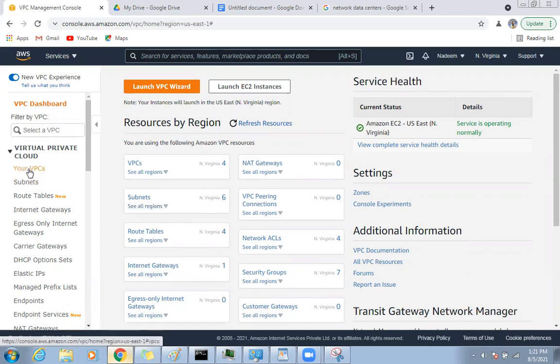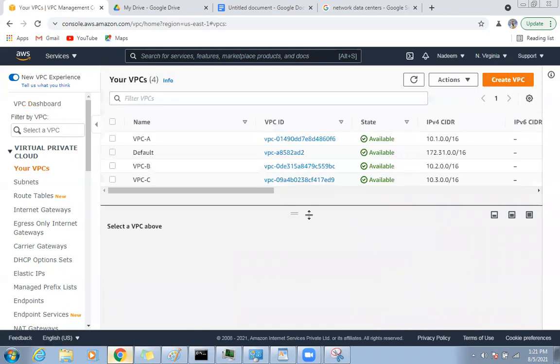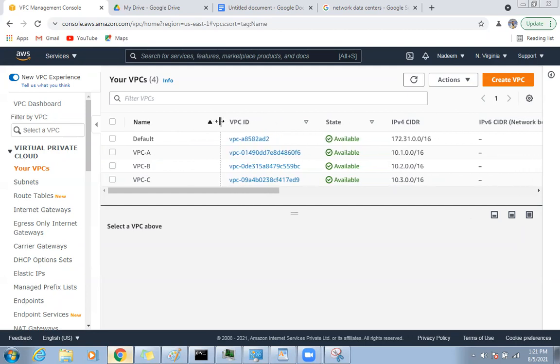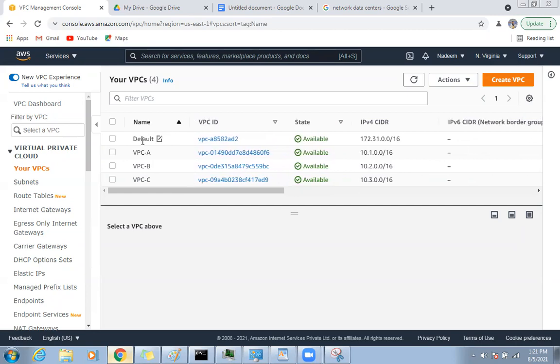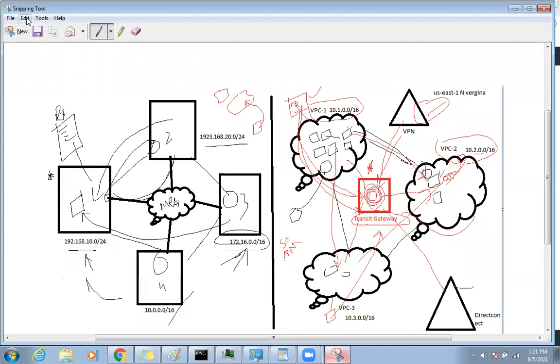Now when I go to the VPC, you can do it like this or like this. Now see here, alphabetically ABC. Can you see this? So these are your VPCs, VPC A, B, and C. It's just 1 minute.